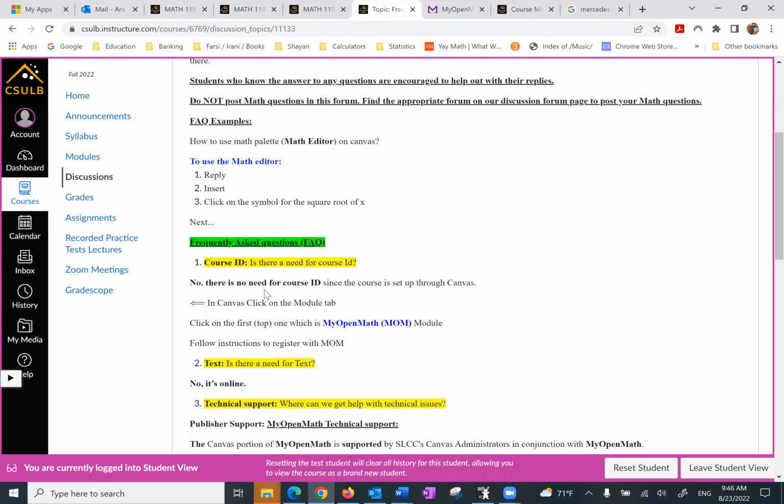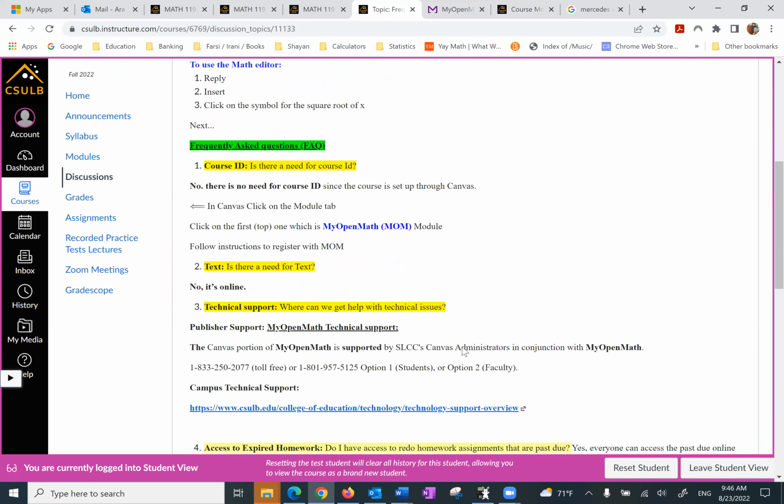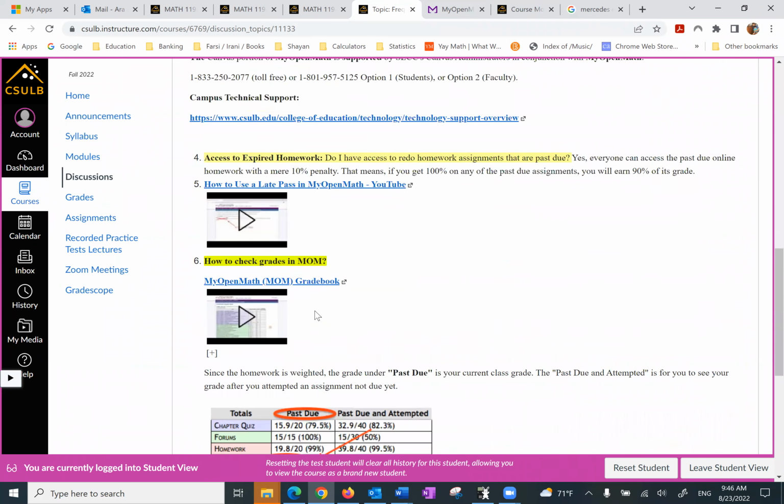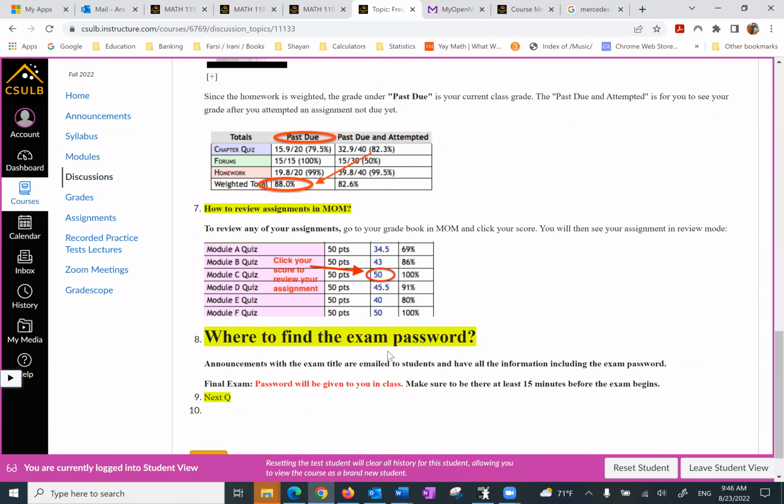Do I need a course ID for My Open Math? The answer is absolutely not, because you register via Canvas. The text and everything else is explained here. Where to find an exam password? Every exam has a password, and you can find it under the announcements when the time comes. When the time comes, I can't emphasize this enough.